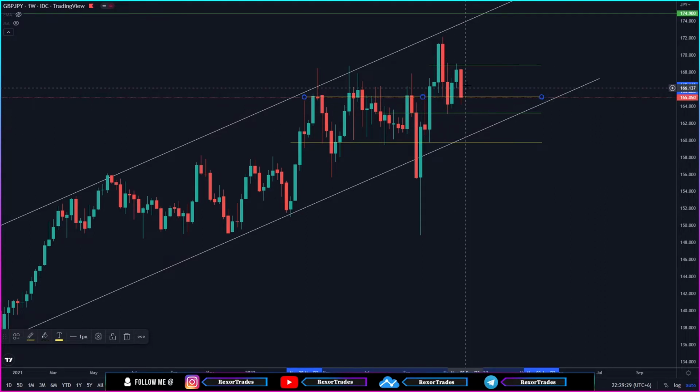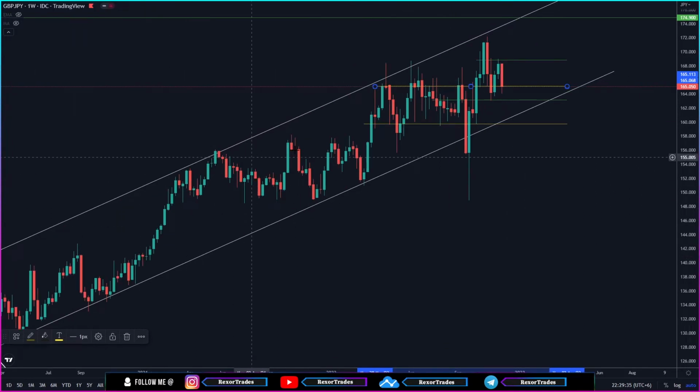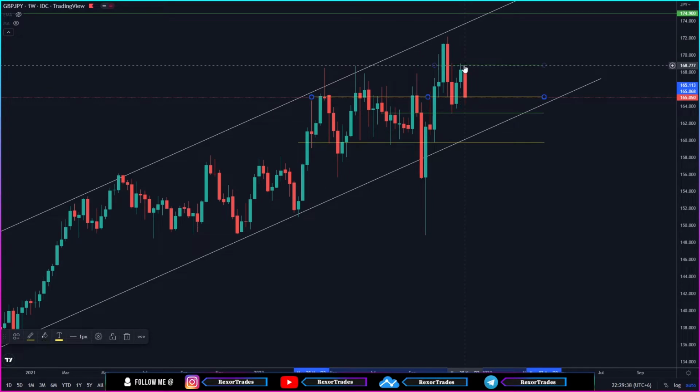Now this move from this resistance level from GBPJPY could either be a deeper pullback move in its attempt to continue pushing up, making a breakout of this high to create a new higher high over here while moving in respect to this higher time frame uptrend channel.